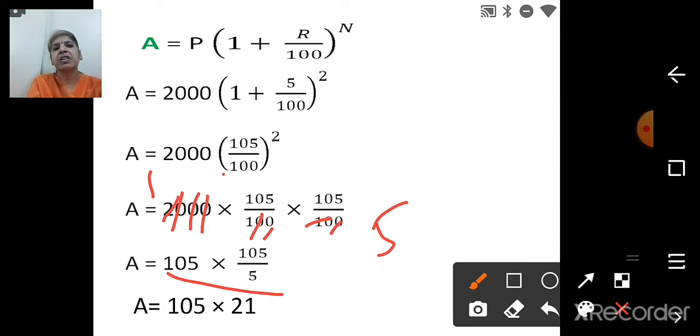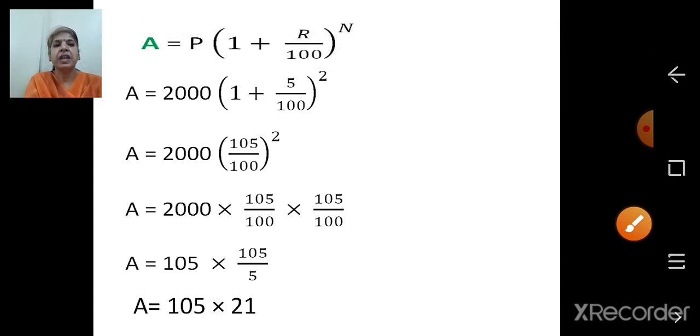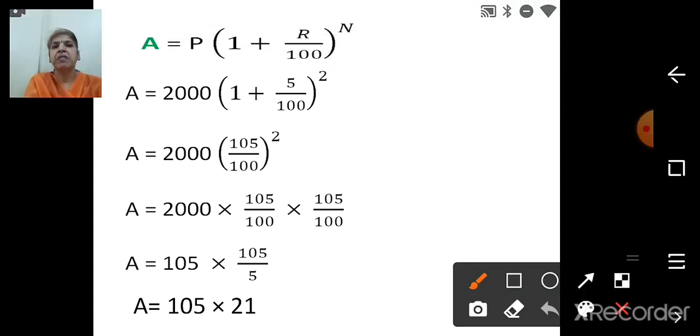So this calculation, children, you have to understand. It is very important because your full answer depends on your calculation. So you know that we have got 105 into 105 upon 5. Then we know the calculation: 5 ones are 5, and then you will do 5 twos are 10. Then it is 5, so 21. So what we have got is 105 into 21.